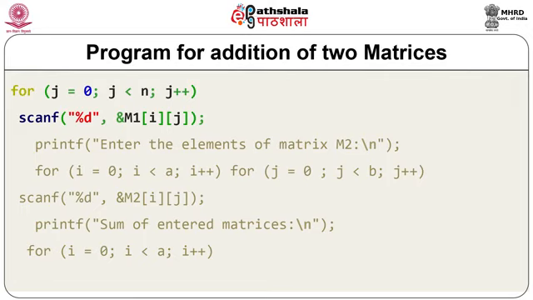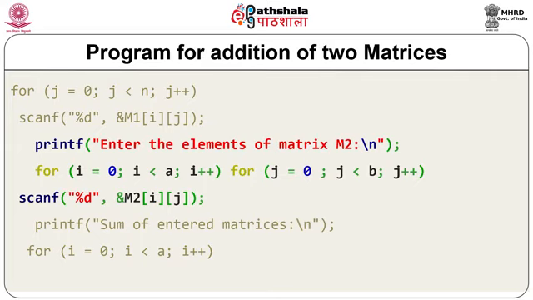Now we want to enter matrix elements for the second matrix, that is M2. In the same case, we consider i from 0 to a, and similarly the same for loop from 0 to b. We are using the scanf statement, %d, comma, ampersand M2[i][j].